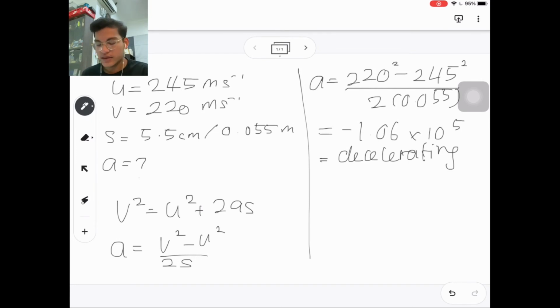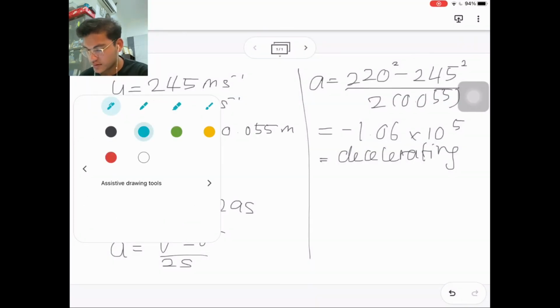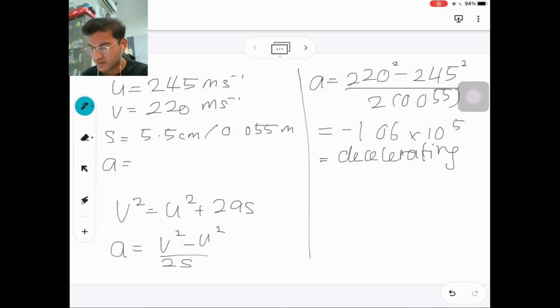And then for the, we just have to put the acceleration in here, the a. Okay, so a is negative 1.06 times 10 to the power of 5.